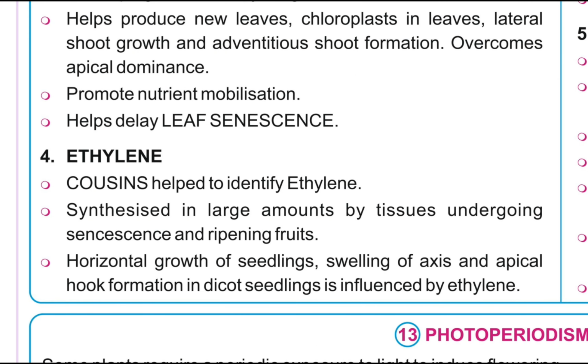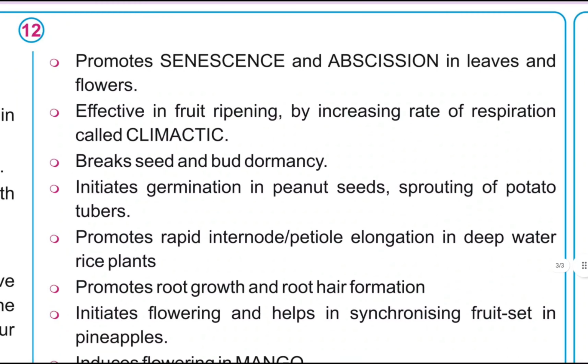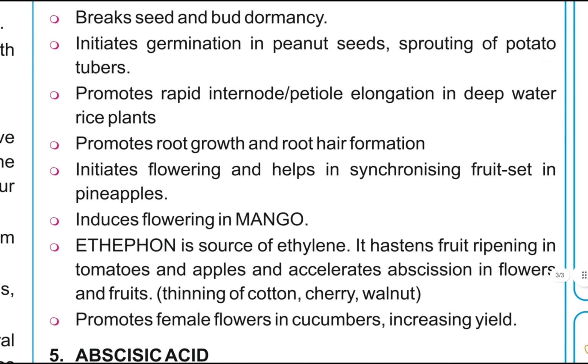Ethylene. Cousins helped to identify ethylene, which is synthesized in large amounts by tissues undergoing senescence and by ripening fruits. Horizontal growth of seedlings, swelling of the axis, and apical hook formation in dicot seedlings are influenced by ethylene. It promotes senescence and abscission in leaves and flowers. It is effective in fruit ripening by increasing the rate of respiration, called climacteric. It breaks seed and bud dormancy, initiates germination in peanut seeds and sprouting of potato tubers. It promotes rapid internode or petiole elongation in deep water rice plants.